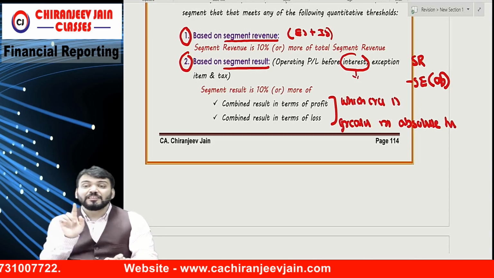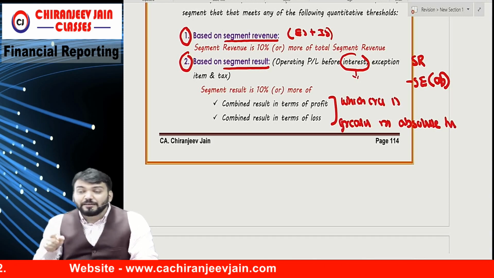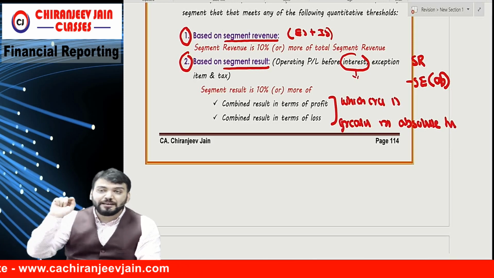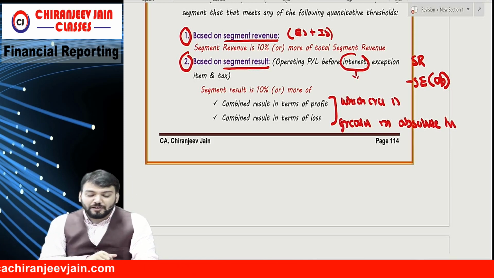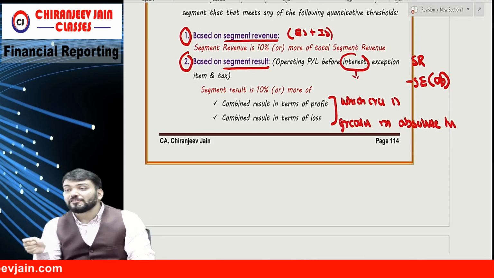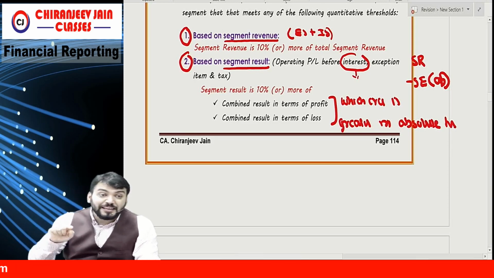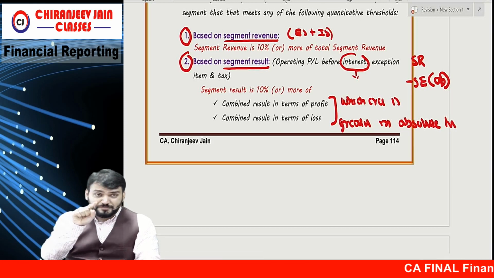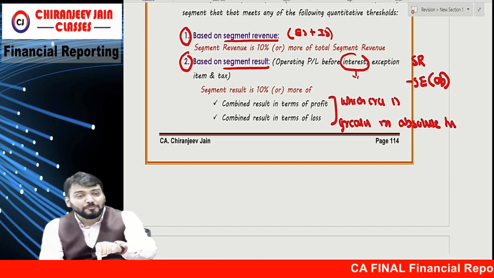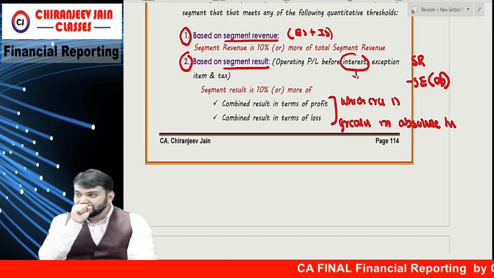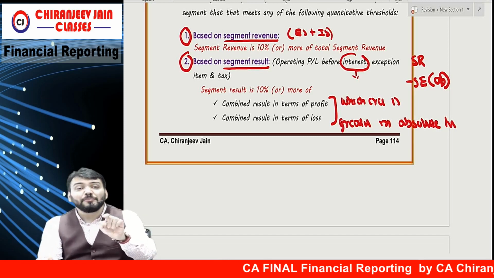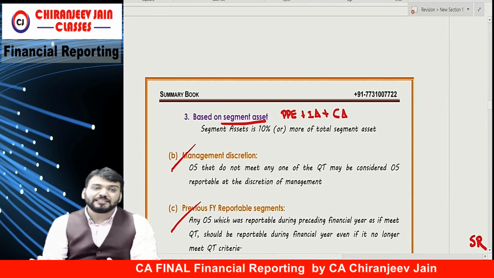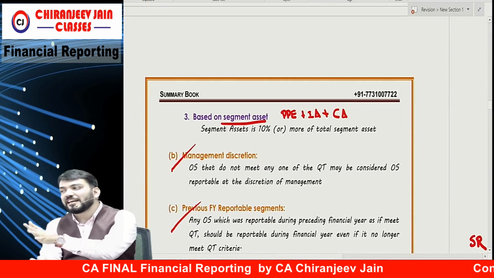Correct? First QT is what? Segment revenue is 10% or more of total segment revenue. Second condition is what? Segment result is 10% or more of combined result in terms of profit or combined result in terms of loss, whichever is greater in absolute terms. Correct? What is third? Segment asset is 10% or more of total segment asset.